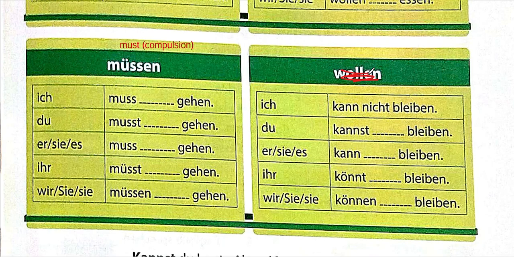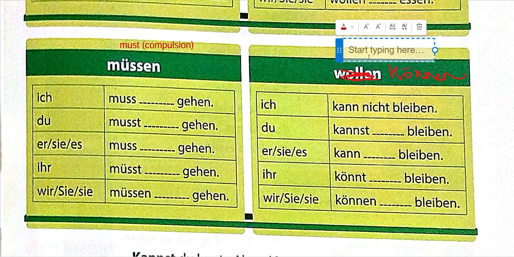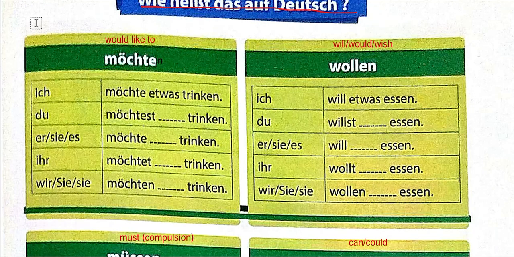They have misprinted it. This should be können. Können means can. There are many misprints in the book. Can, could. Okay, this is können. Now let's discuss each and every one of them.